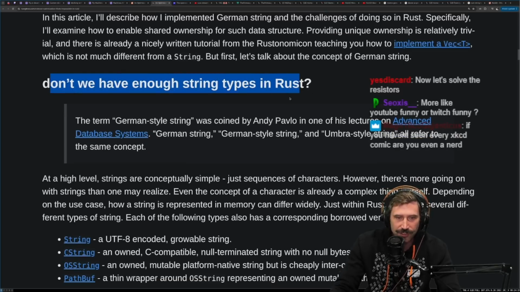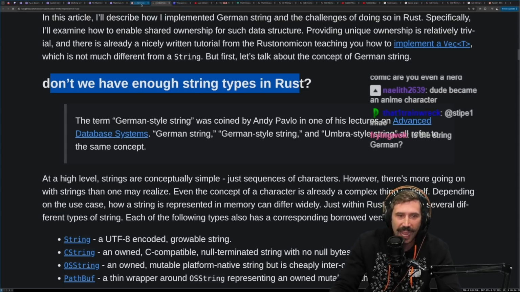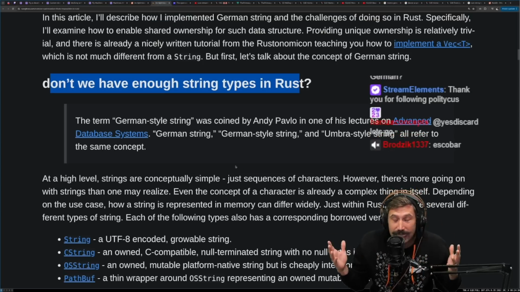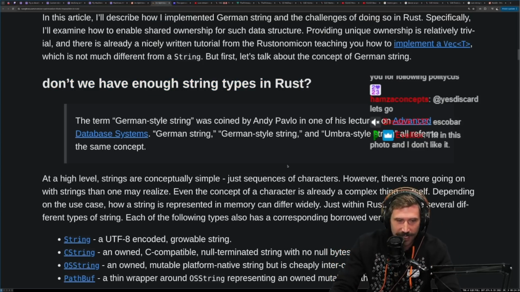Okay, don't we have enough string types in Rust? The term German-styled string was coined by Andy Pavlo in one of his lectures, Advanced Database Systems. By the way, I got nerd sniped by this one, an optimization that's impossible in Rust. Look at this. I'm reading an article all because of the title. I'm in this photo and I do not like it.